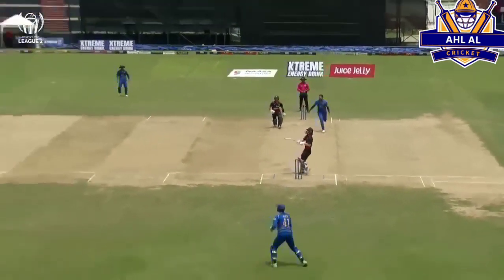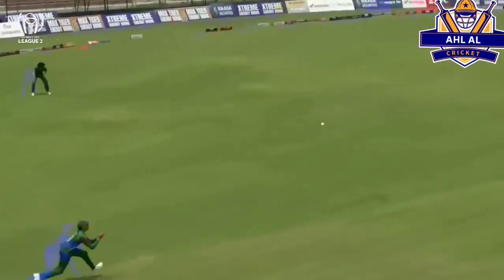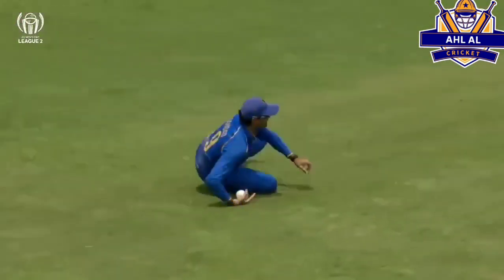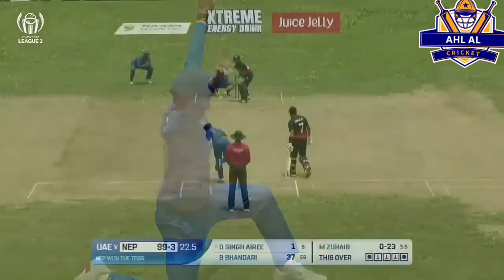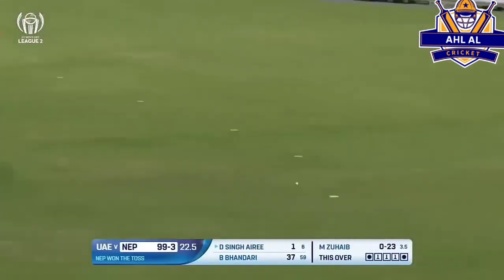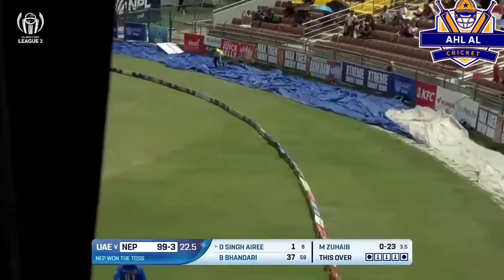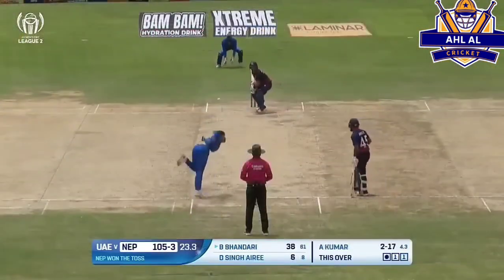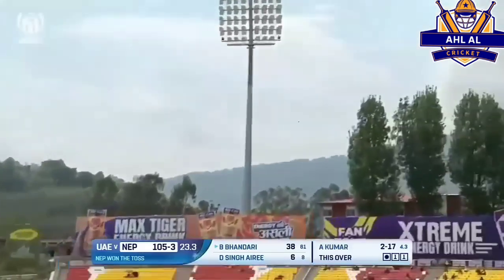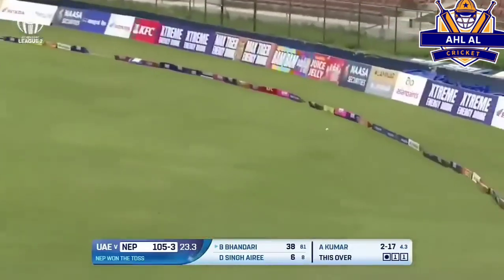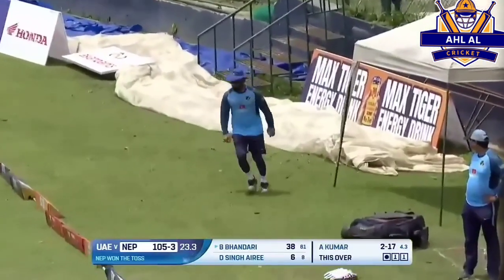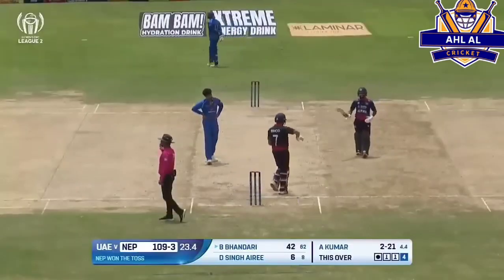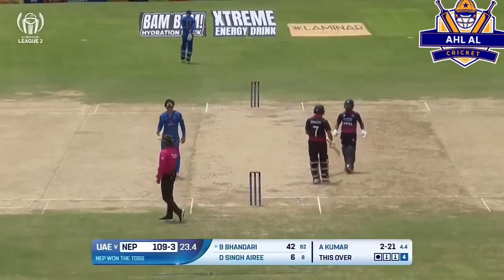But a well-directed bouncer there. You've got to be a thinker when you're a bowler and outsmart the batter. Again, we see that short delivery and pounced on it really quickly, did Dipendra. He doesn't need a second invitation. Talk about a slow one, but Binod Bhandari obliges. One bounce, that's the 4. He moves into his 40s. He picked that early and he picked the bones out of this one, Binod Bhandari.